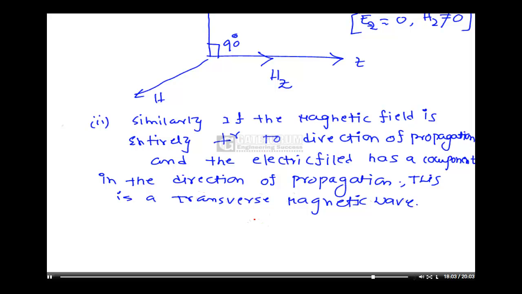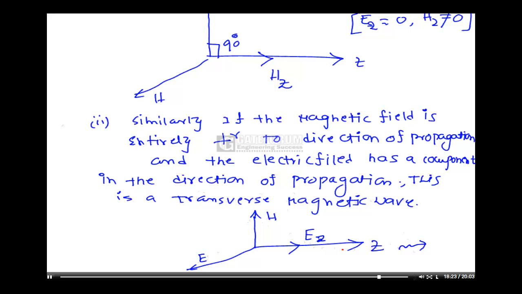If you draw graphically, the situation is like this. Suppose z is the propagation direction. The H field is perpendicular to this, and in the propagation direction it has an Ez component. Of course, E is perpendicular to H and z.